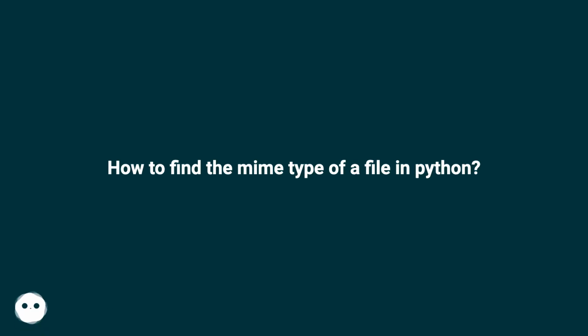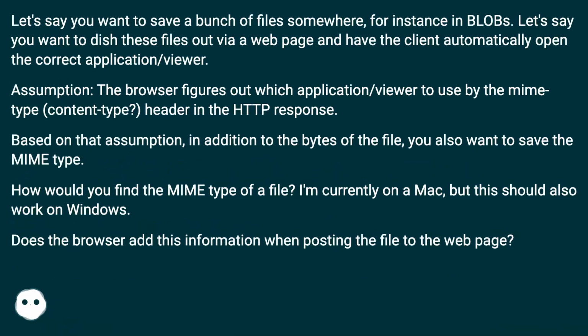How to find the MIME type of a file in Python. Let's say you want to save a bunch of files somewhere, for instance in blobs. Let's say you want to dish these files out via a web page and have the client automatically open the correct application/viewer. Assumption: the browser figures out which application/viewer to use by the MIME type, content type, header in the HTTP response. Based on that assumption, in addition to the bytes of the file, you also want to save the MIME type. How would you find the MIME type of a file?